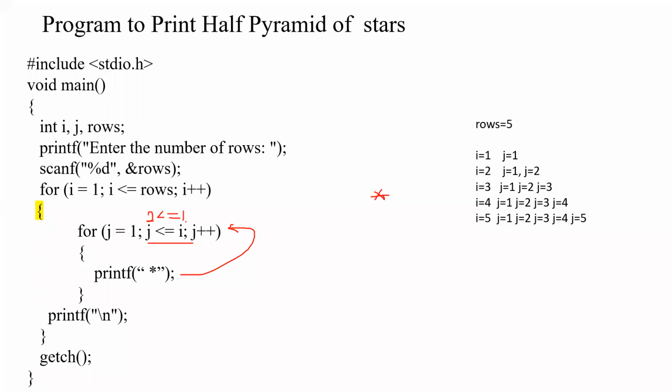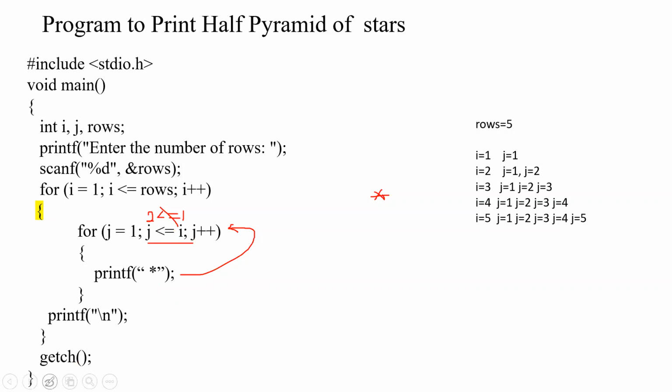j is 2 and i is 1. I am checking whether 2 is less than 1. No, 2 is not less than 1. Whether 2 is equal to 1? No, it is not less and not equal. So we will exit from the inner for loop. Are you getting? So after printing 1 star, we are exiting from the inner for loop.